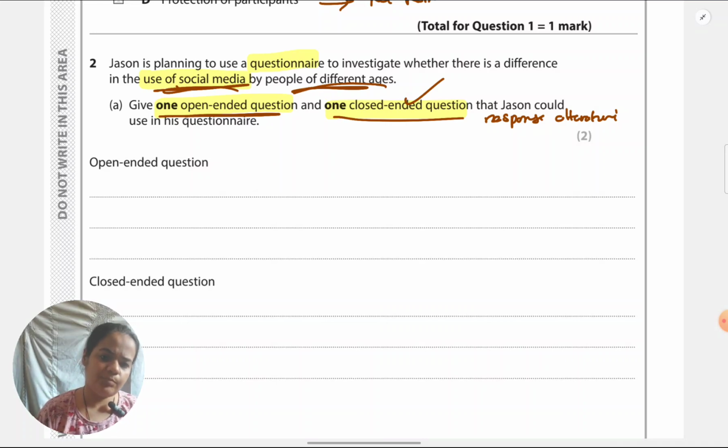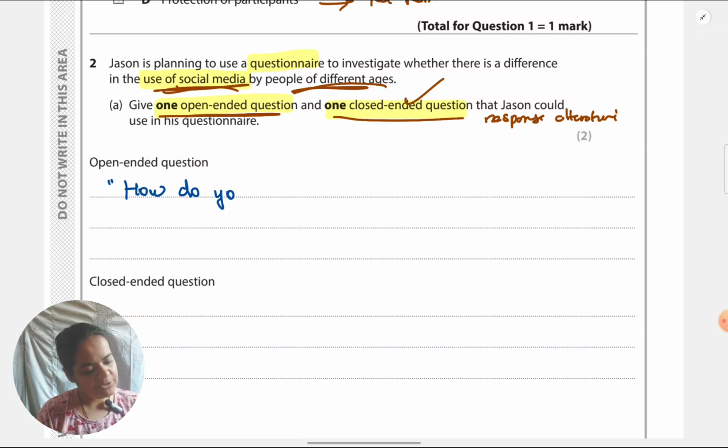So that can be an open question that I'm asking. Open question is just a free response question. So if you look at this question, the participant is free to answer however they like to. I'm not imposing any response choices on them from which they have to select. So it's a good open question and it directly refers to social media usage.